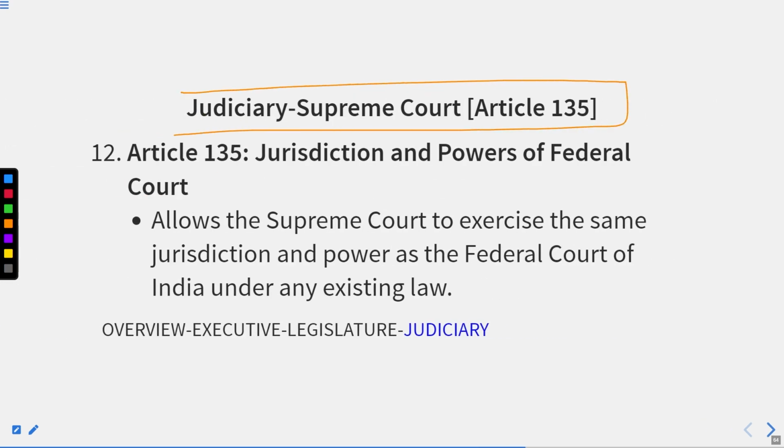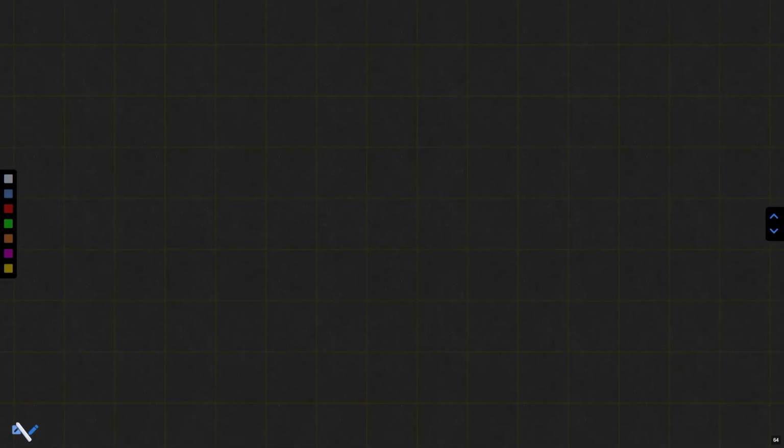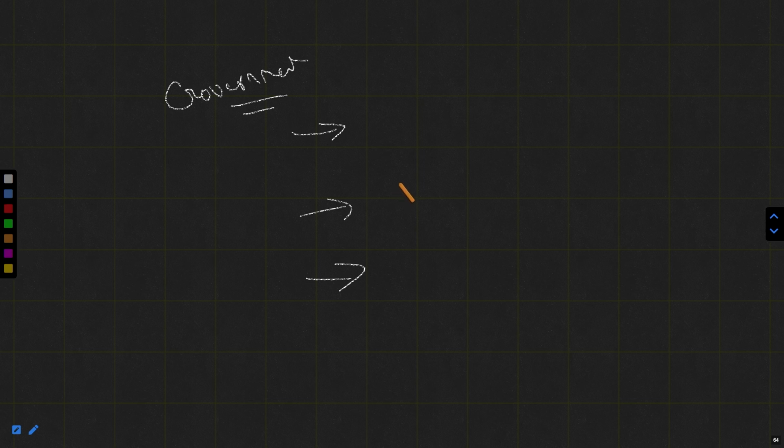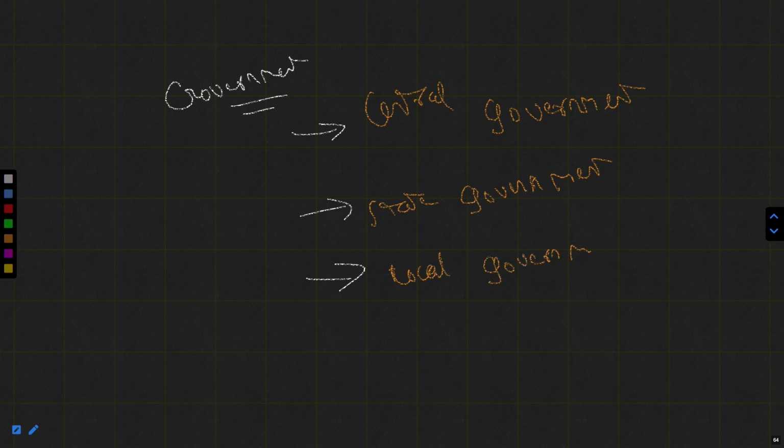Thereafter, in the Judiciary, Supreme Court, we have Article 135, Jurisdiction and Powers of Federal Court. Federal means, remember I had told you one thing, when we divide the government into three parts, you can say the Indian government can be divided into three parts: central government, state government, and thereafter local government.